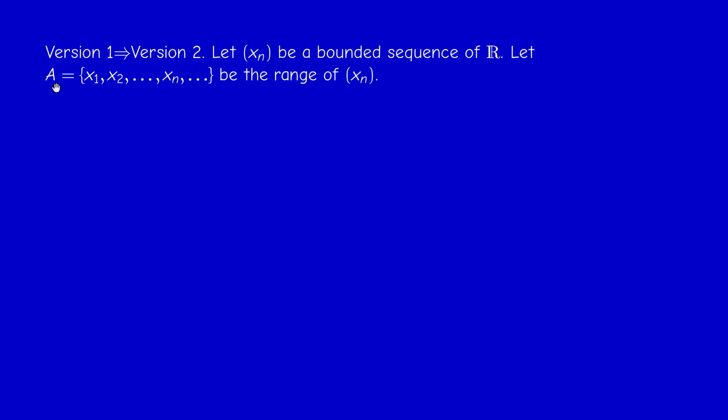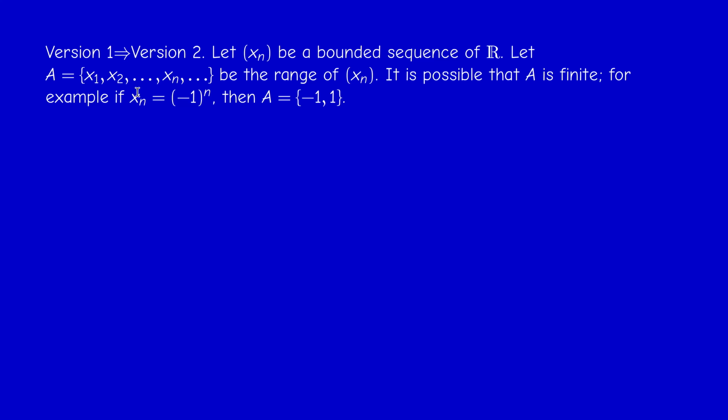The range of the sequence is the set of values taken by the sequence. Now this set, although it's written in this way, there's no guarantee that xn has no repetition. So actually, this set could be finite. So we have to distinguish between two cases: the case where A is finite and the case where A is infinite. An example of a case where A is finite is just the sequence (-1)^n.